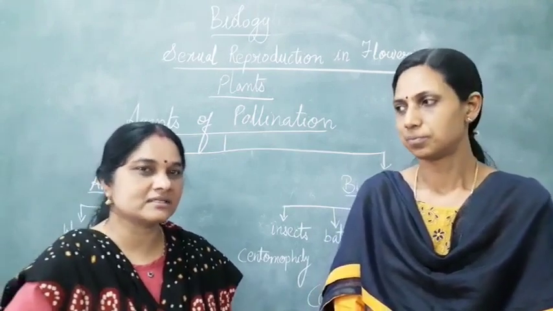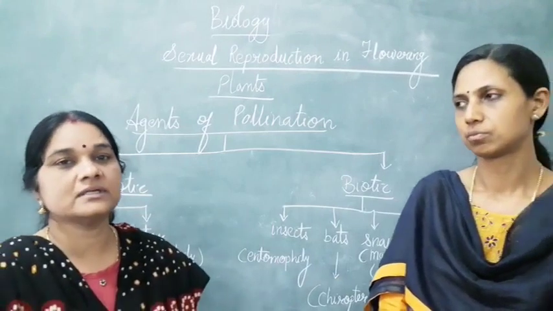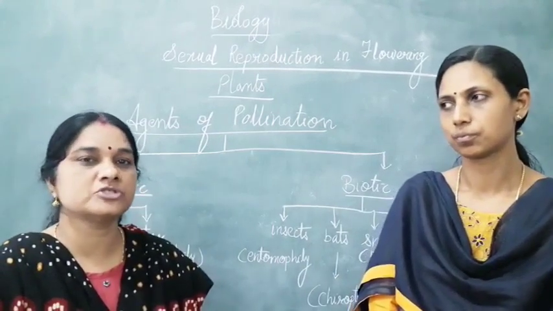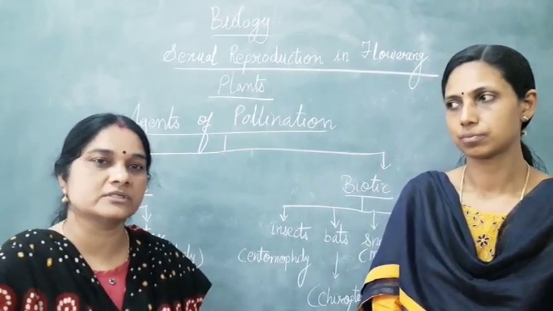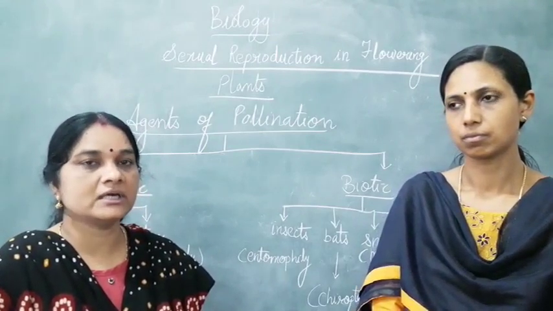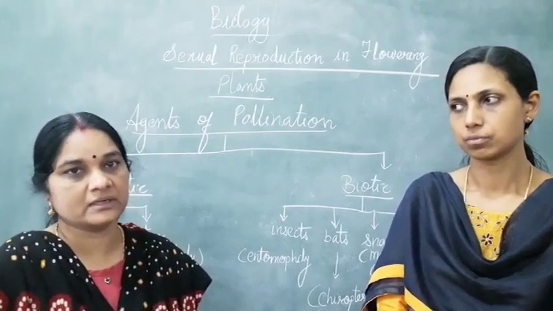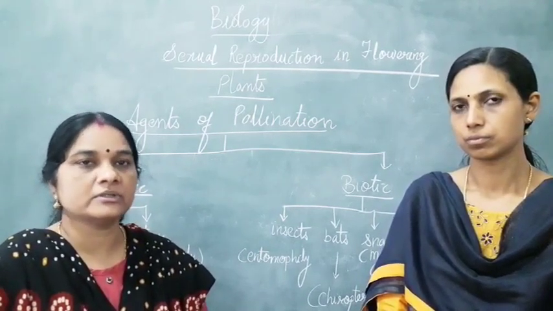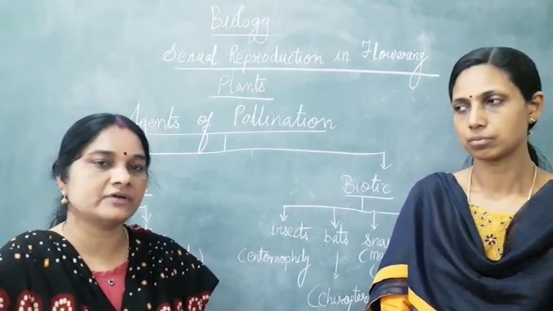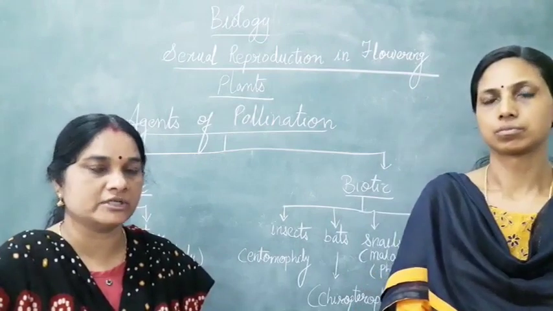In the previous class, we had studied different types of pollination. We studied autogamy, geitonogamy, and also concentrated on xenogamy. Autogamy is nothing but self-pollination, and in that we discussed chasmogamous flowers and cleistogamous flowers, which do not open at all. Cleistogamous flowers have anthers and stigma that are not exposed, so it leads to self-pollination.